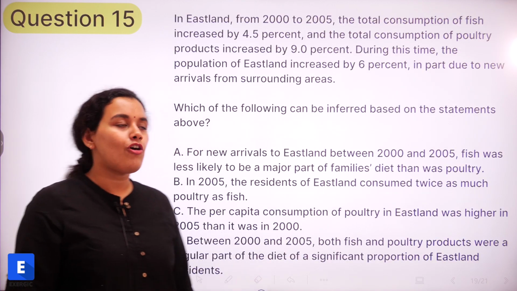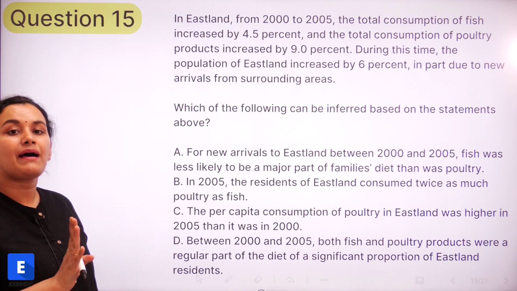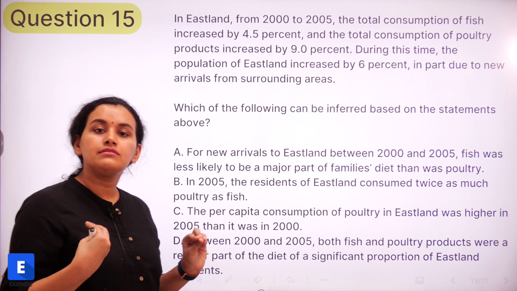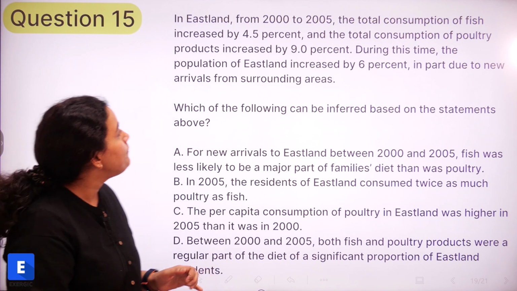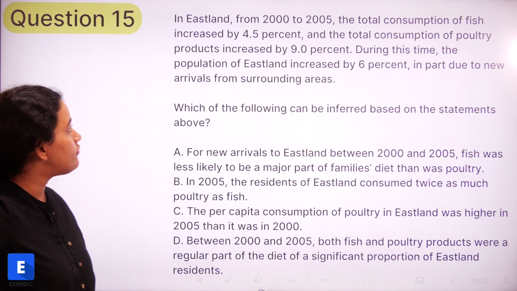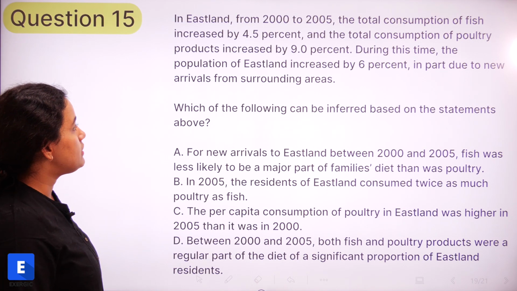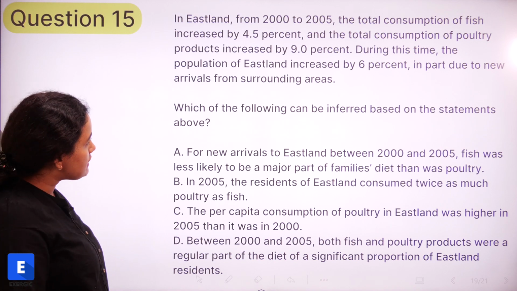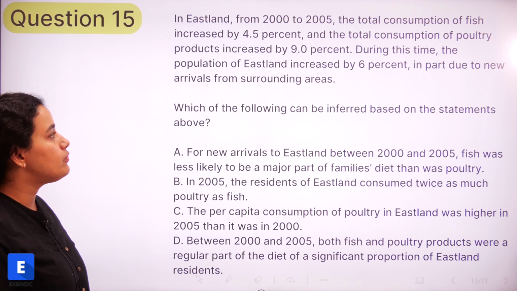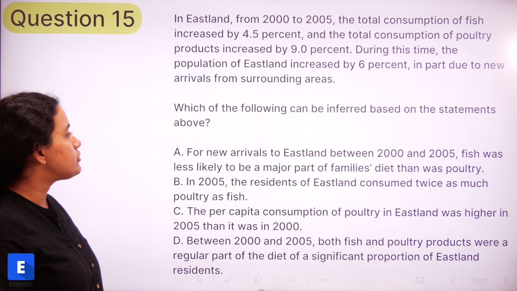So the last question of the session, again, please pause the video, read through the passage carefully, read the options that have been given, and attempt it, and then you can play the video, right? So in Eastland from 2000 to 2005, the total consumption of fish increased by 4.5% and the total consumption of poultry products increased by 9%. During this time, the population of Eastland increased by 6%, in part due to new arrivals from surrounding areas. So which of the following can be inferred based on the statements above?